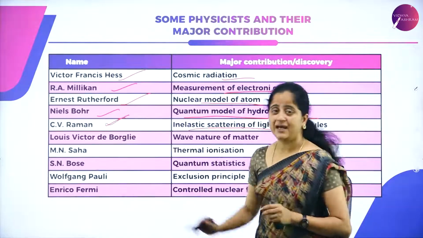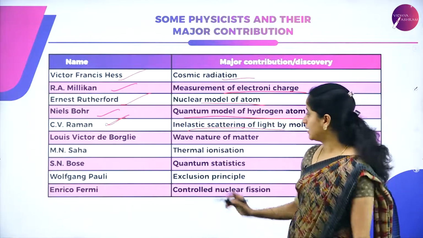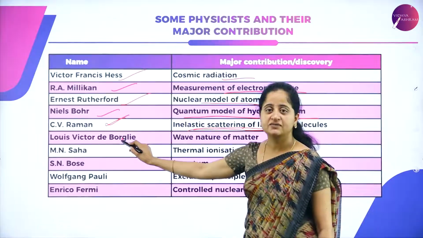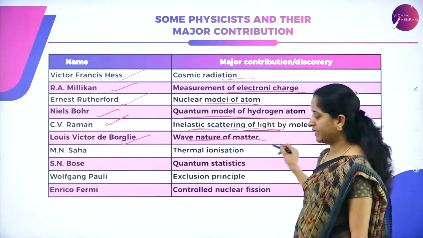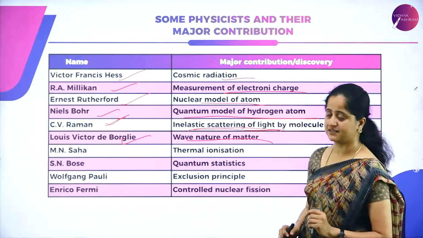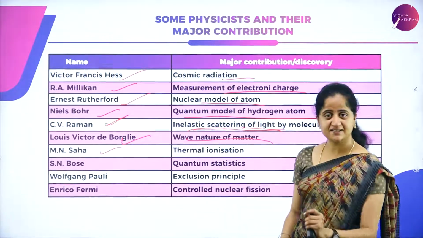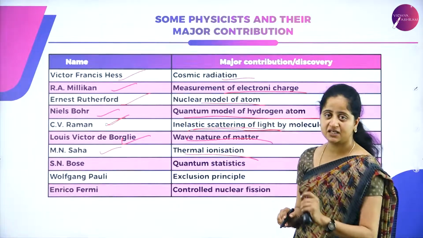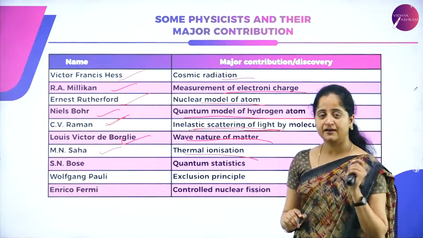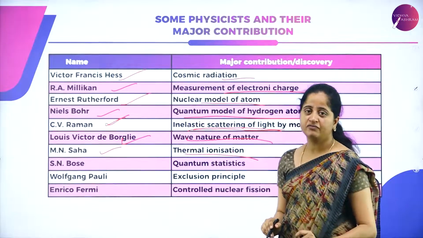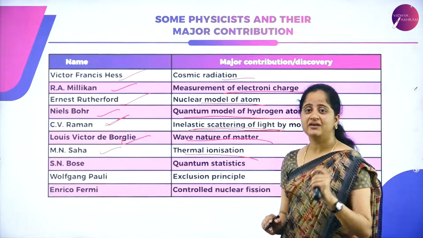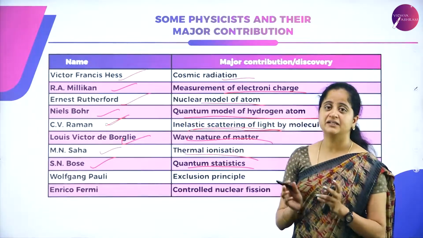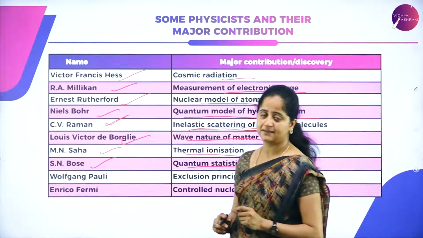And C.V. Raman, an Indian scientist, discovered inelastic scattering of light by molecules. Louis Victor de Broglie explained the wave nature of matter. M.N. Saha, an Indian scientist again, explained thermal ionization, which actually revolutionized the study of the star's evolution, the life of stars. And S.N. Bose again contributed in the field of quantum statistics.